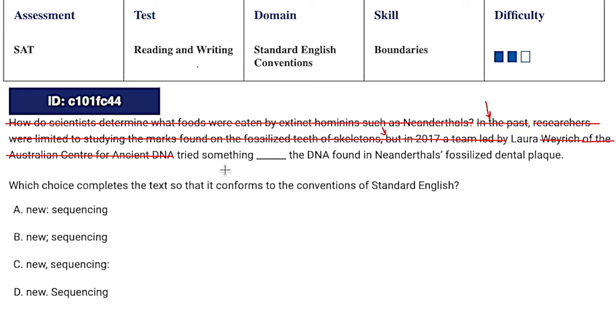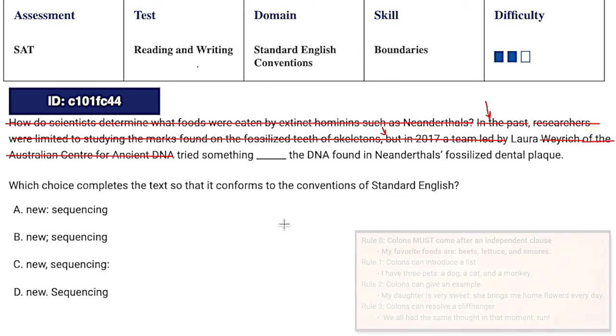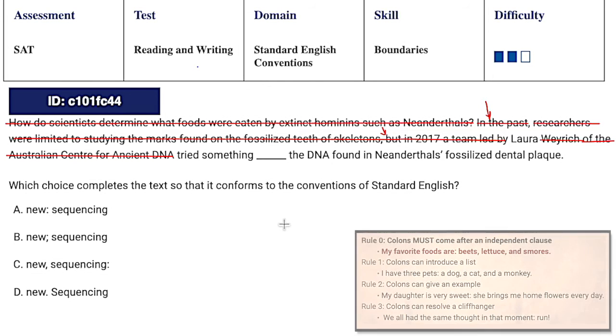The DNA found in Neanderthals' fossilized dental plaque. So Laura tried something new, sequencing the DNA found in Neanderthals' fossilized dental plaque. So if we do have a colon here, let's think about what's happening. First of all, rule 0, do we have a full independent clause? "Laura tried something new," period. Yes, we do. So we're good in that regard.